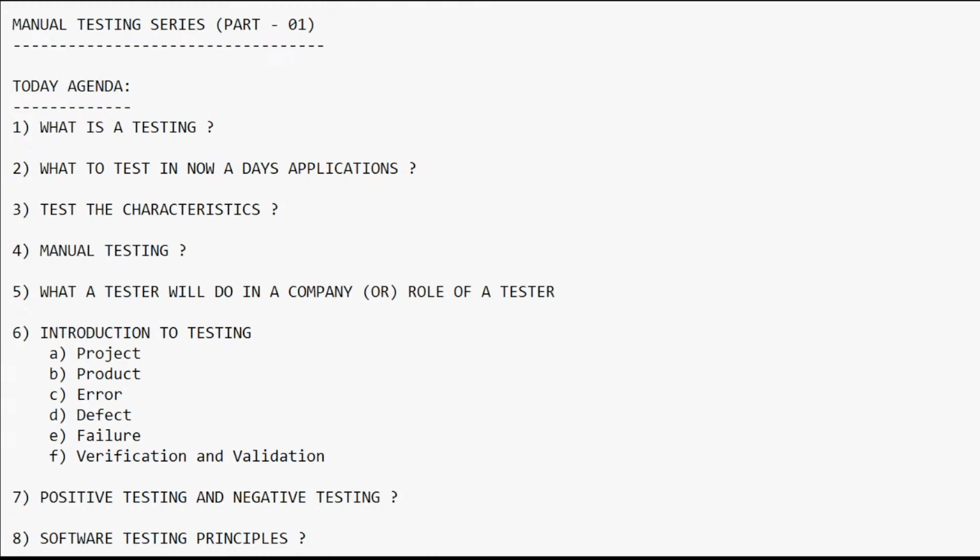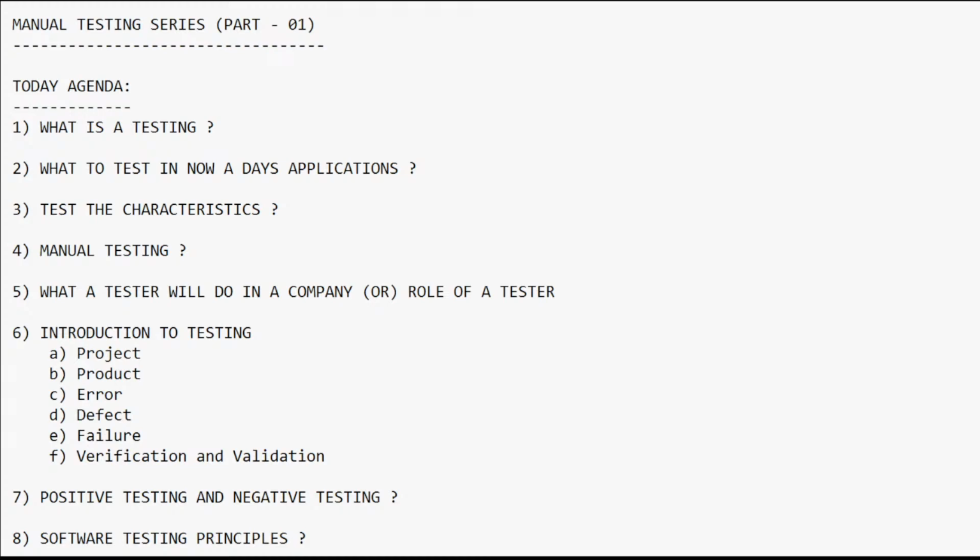Okay, you may feel some boredom or something. Okay, so please try to understand. Again I'm telling you, these are the basic concepts that everyone has to learn if they want to start their career as a tester, whether manual or automation test engineers. Okay, try to understand the concepts.